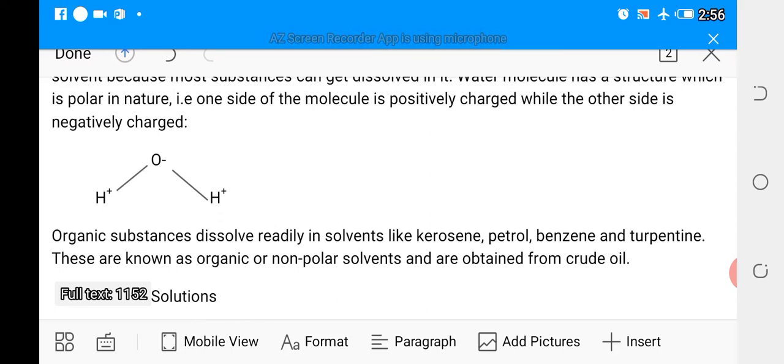These are mainly inorganic substances. All covalent compounds which contain the hydroxyl group will also dissolve easily in water because of this structure. Examples of organic solids like sugar and organic liquids like alkanol and propane-1,2,3-triol, also known as glycerol, can also get dissolved in water.